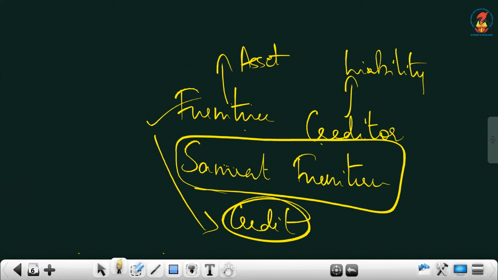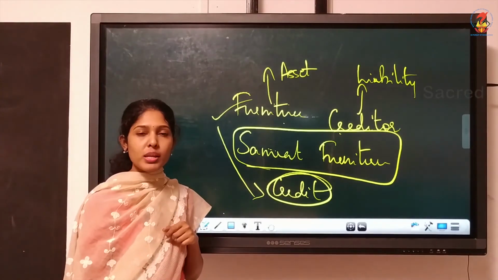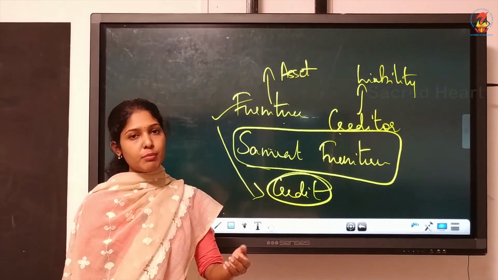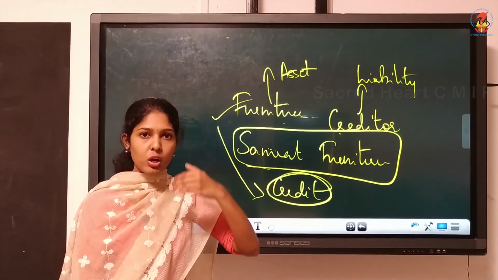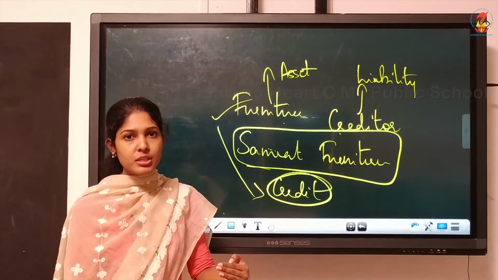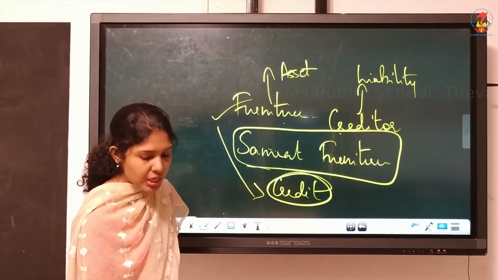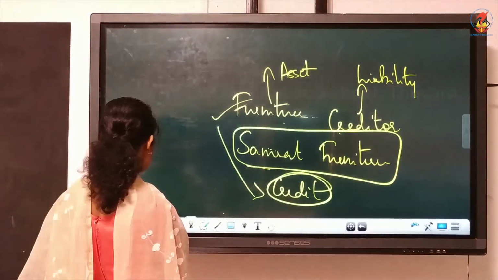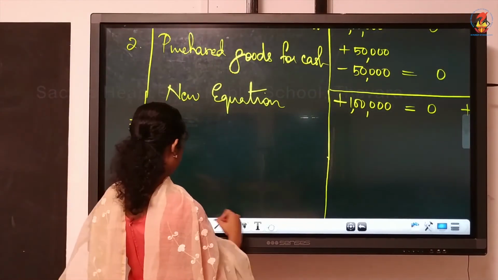Your asset is getting increased. We got one more asset, new furniture. What is happening to liability? Liability also got increased because we have to make the payment on a later date. So liability also increased for rupees 20,000. So we'll write it in the accounting equation.